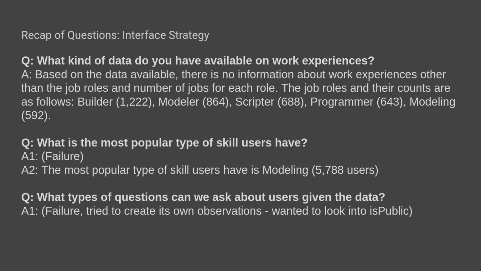The first time it failed due to a random error, but the second time it was able to pull the most popular skill using a group query. The third question is where I started getting into more vague, more opinionated questions: what types of questions can we ask about users given the data? It failed. It tried to create its own observations, wanted to look into the is public column, and then just hallucinated a bunch of information.